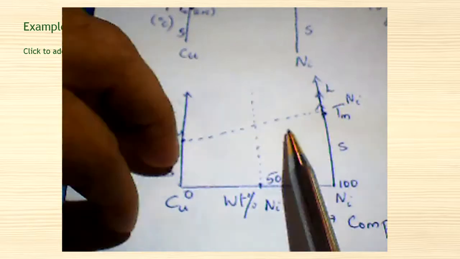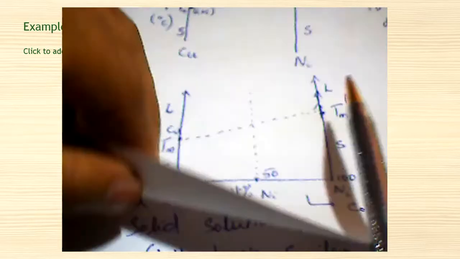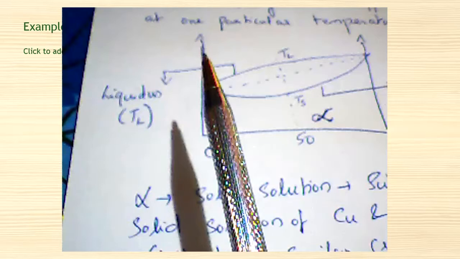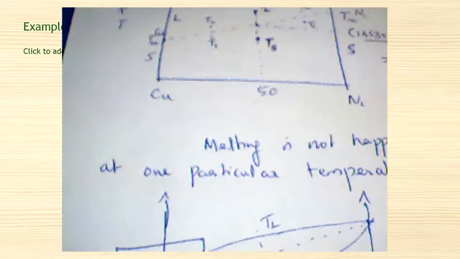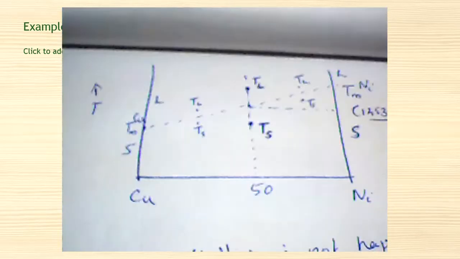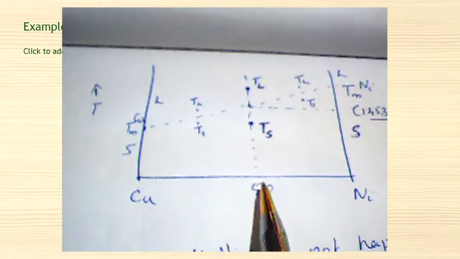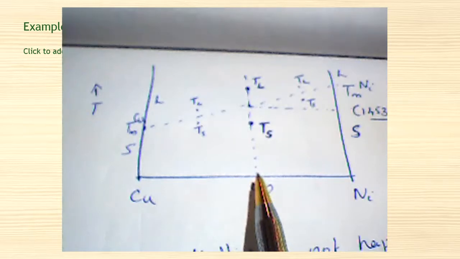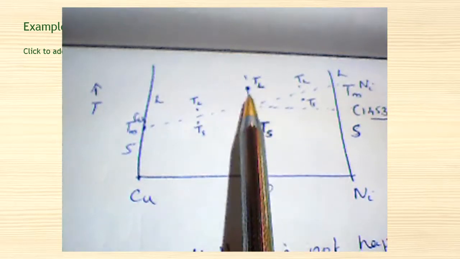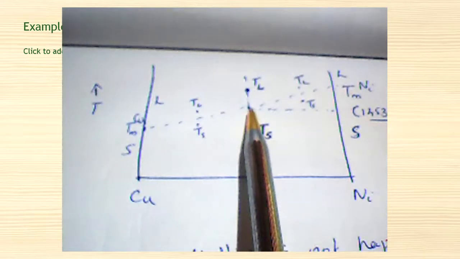So we consider this format. To find out, for the 50 weight percent nickel, where the conversion from solid to liquid happens, we extrapolate these lines, and this is the point where these two meet.